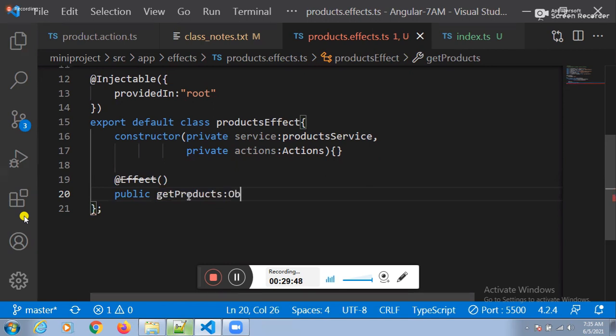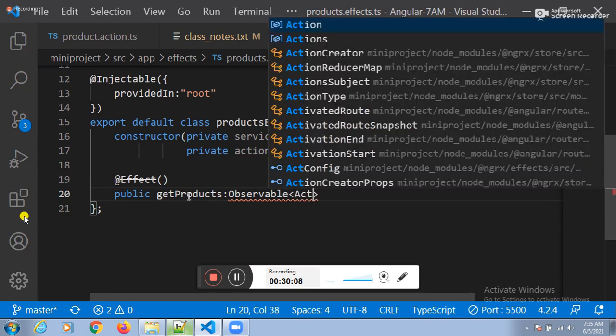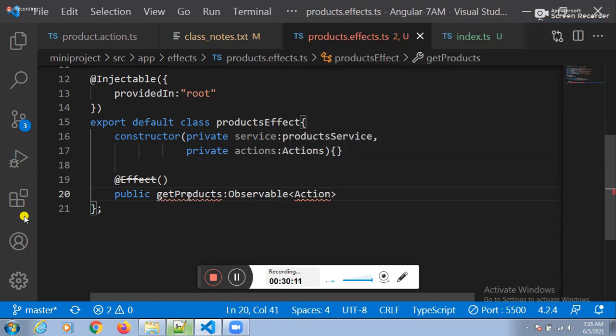Observable type of actions, sir. How many actions you have? Three actions. You need to implement one by one action. Yes, sir. Action 1, action 2, action 3. To implement one by one, you need to supply what? Actions. Those three ideas we need to execute sequentially.